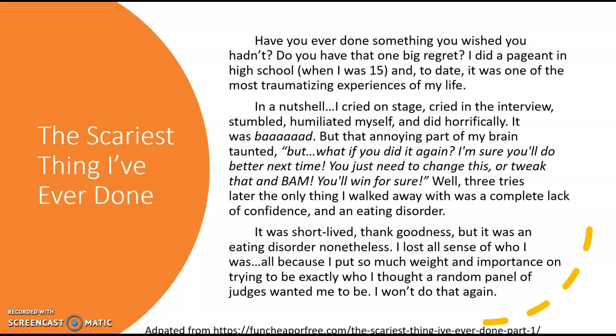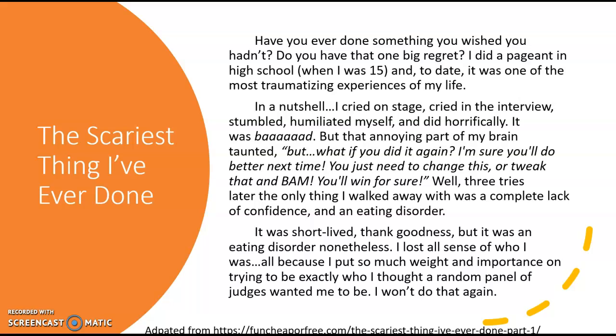And this is just an example. Remember, it's a three-paragraph essay. There's not a whole lot you can do with it. It's got to be kept simple. So this is an example. I adapted it from an article online, and it's called The Scariest Thing I've Ever Done. Very simple title, but it tells you exactly what the essay is going to be about.